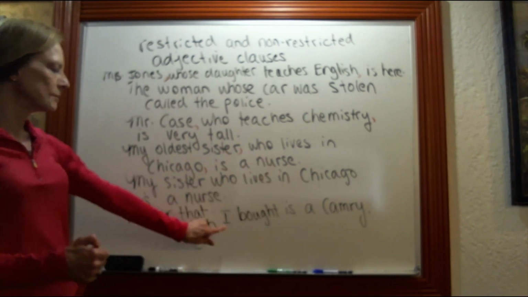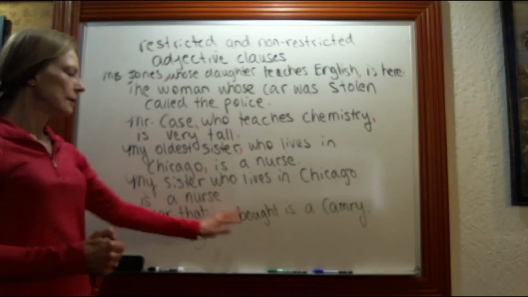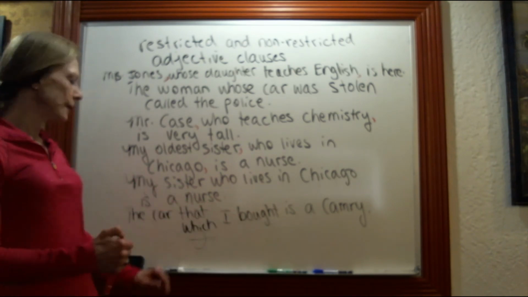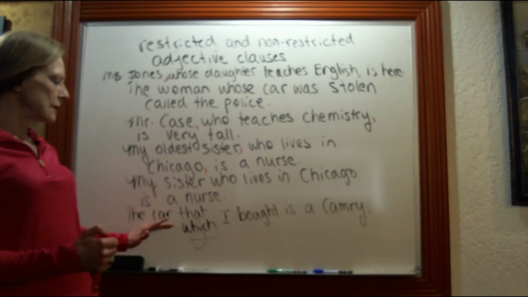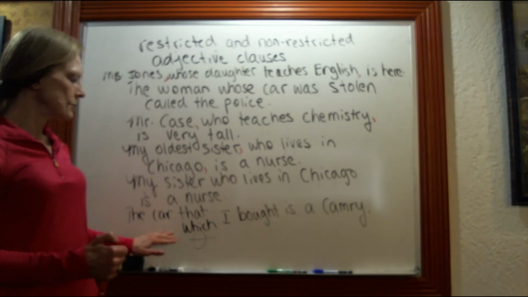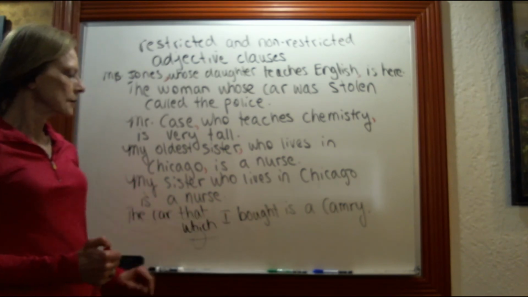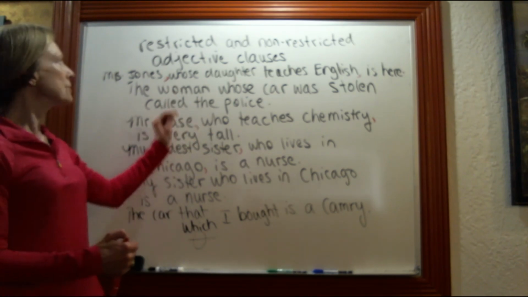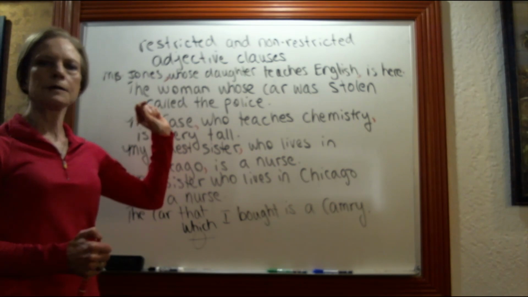And then sometimes you'll have this as the object. So the car I bought is a Camry. So the car, that's going to be your direct object. So you could say the car that I bought, the car which I bought, or you could just say the car I bought is a Camry. So this is just a little bit of explanation for the restricted and non-restricted adjective clauses.